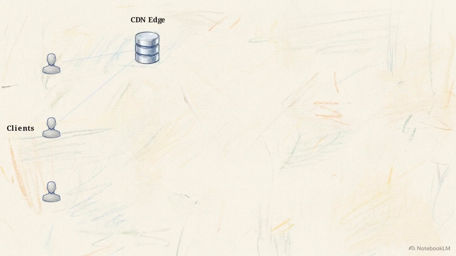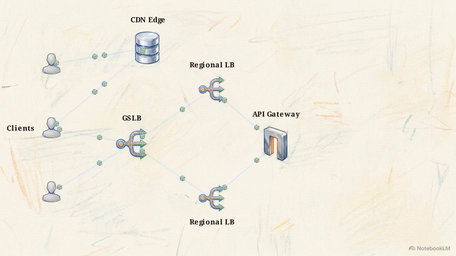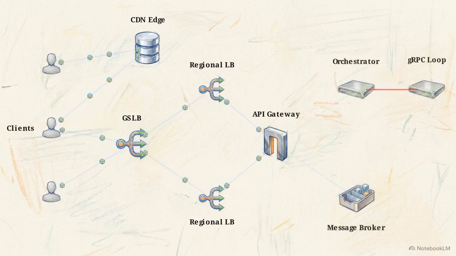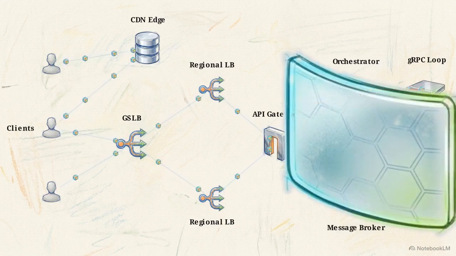This diagram shows the completed global architecture. Static requests pull instantly from the CDN, while dynamic connections pass through the GSLB and regional load balancers. Traffic hits the API gateway firewall, entering the internal network, where it splits into the real-time gRPC loop and the asynchronous message queue. The internal topology is now highly available, perfectly decoupled, and completely shielded from external clients.